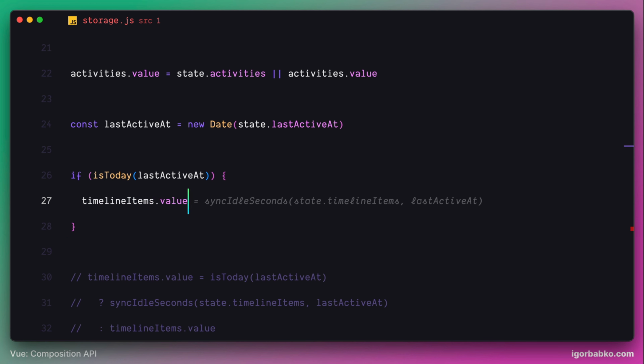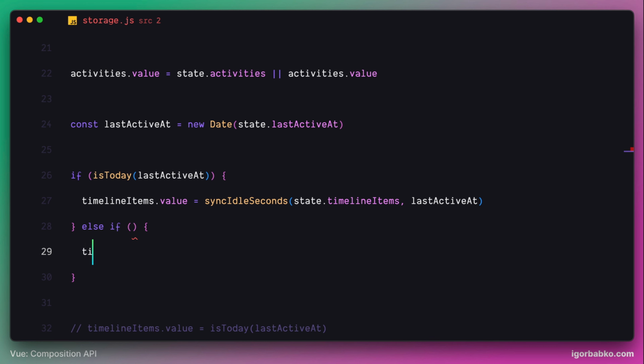So far I haven't written anything new, but just rewrote existing code in a different way. But in this second else block, we need to write extra logic by resetting the state of timeline item objects. And to do this, we're going to create a new function called resetTimelineItems, passing the timeline items array read from local storage.